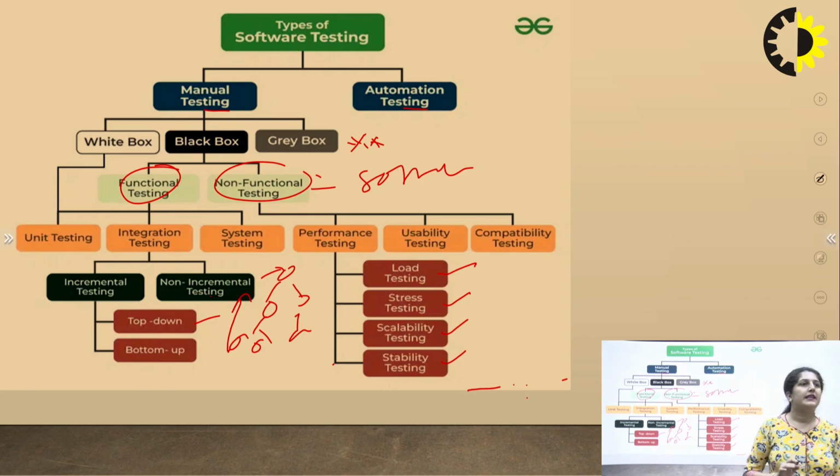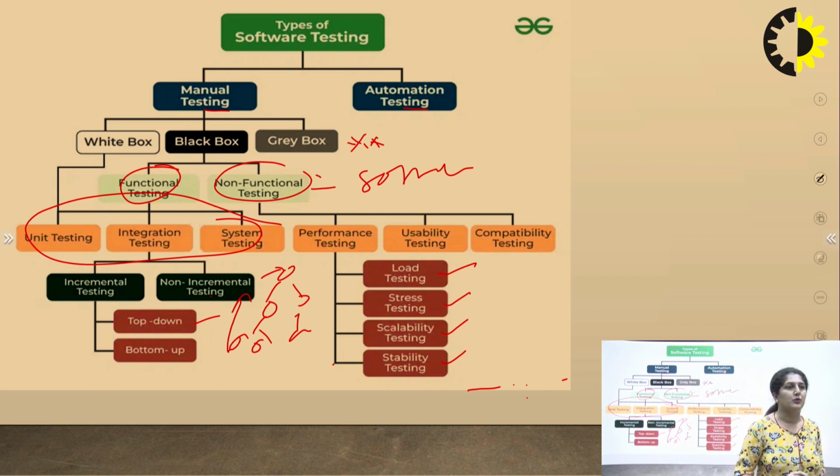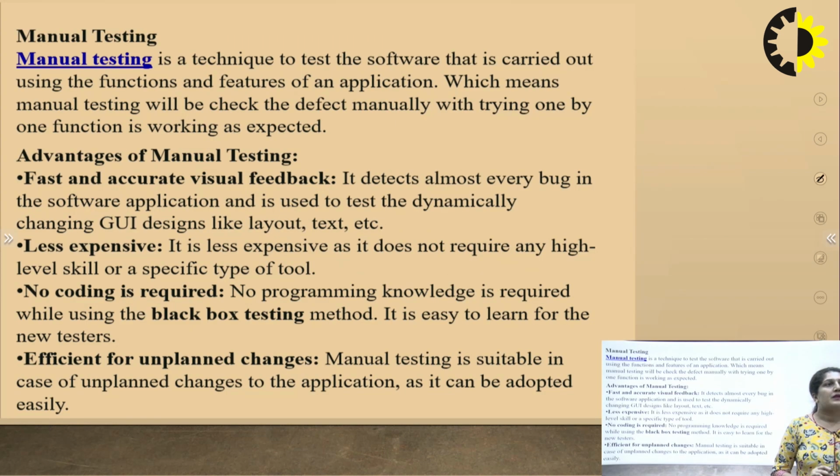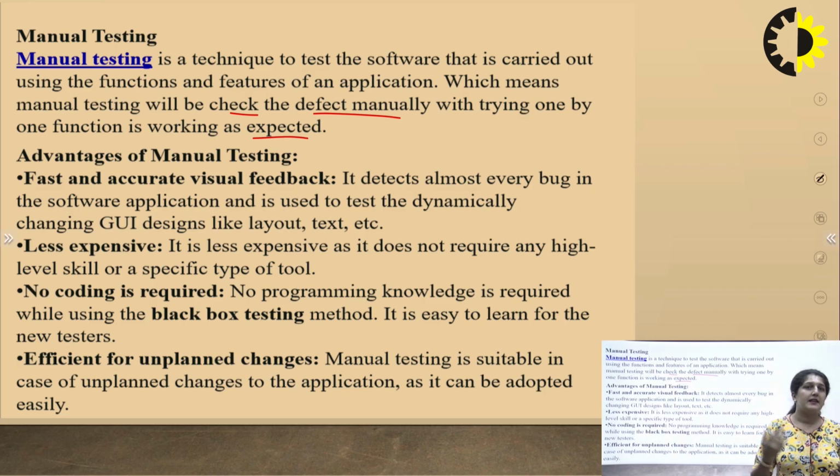So let us see what the different types of unit testing, manual testing and system testing are. These are the basic testings which we used to do. First of all, manual testing, which I have told you about. Manual testing is testing carried out using the functions and features of the application. That means we build test cases, and according to them we check our code.